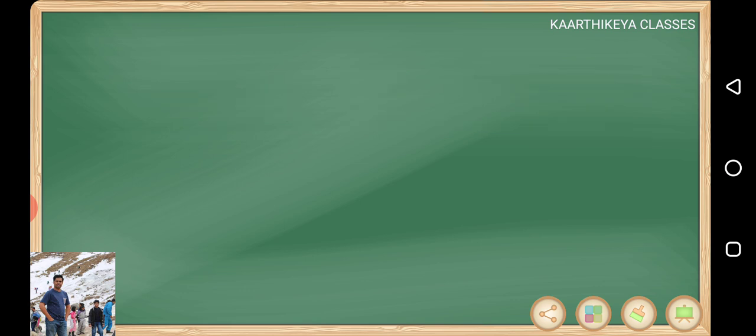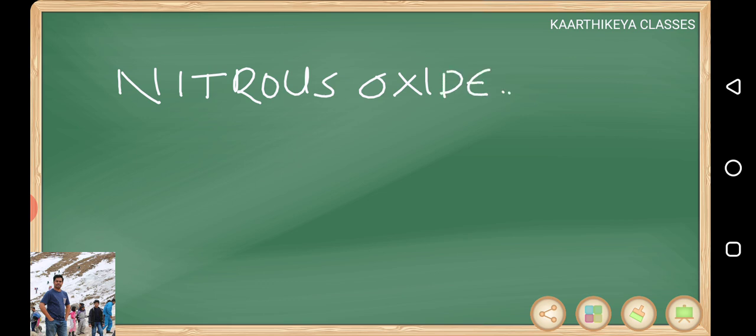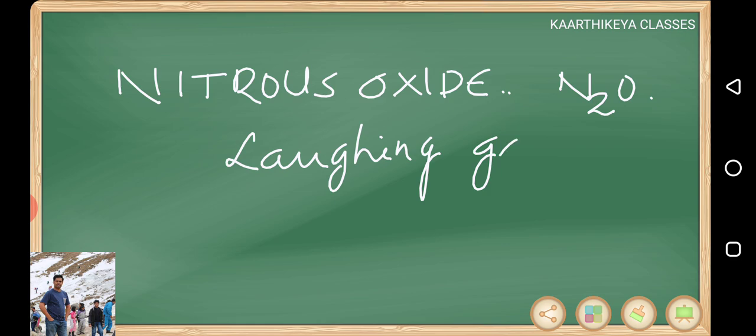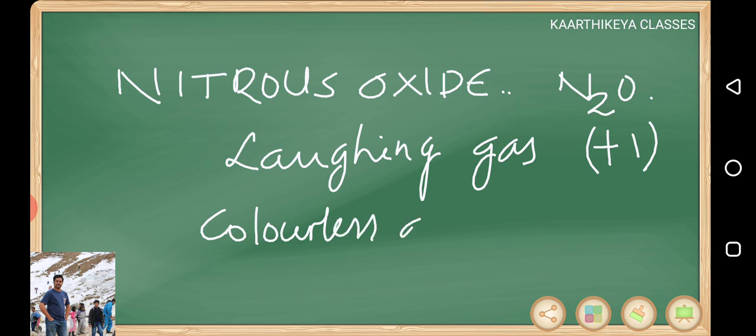The first one is nitrous oxide. About this, you know very well. Its common name, I think most of you love the common name. Yeah, you are right. It is laughing gas. Oxidation state of nitrogen is +1. It's a colorless gas, and it is called laughing gas because when it is inhaled, it causes hysteric laugh, not a smile, hysteric laugh. It was used as anesthesia.